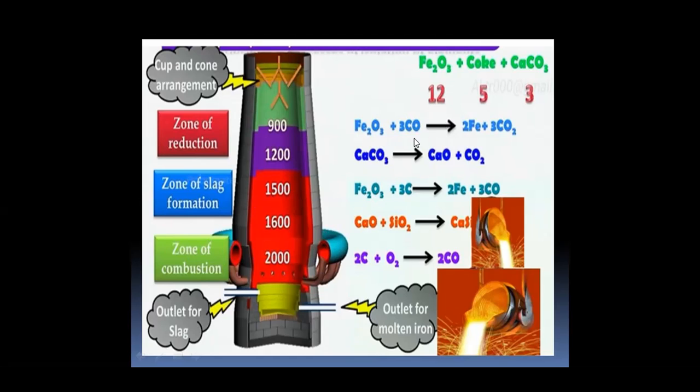The various reactions which take place in the blast furnace: iron oxide, when reduced with carbon monoxide, gives spongy iron. Calcium carbonate on decomposition gives calcium oxide plus carbon dioxide. Fe2O3, when treated with carbon, gives Fe, that is spongy iron, plus carbon monoxide. Calcium oxide reacts with impurities such as silicon dioxide, SiO2, to give calcium silicate. Carbon plus oxygen can give carbon monoxide.